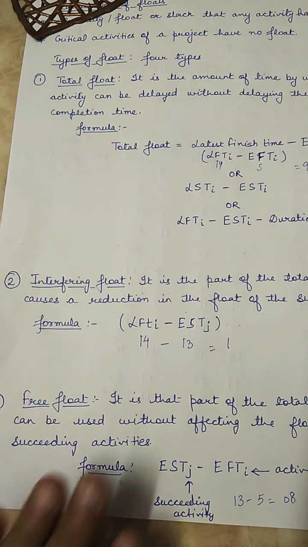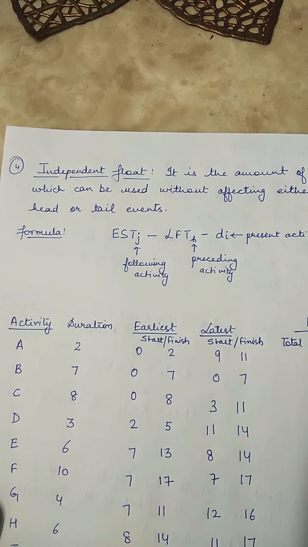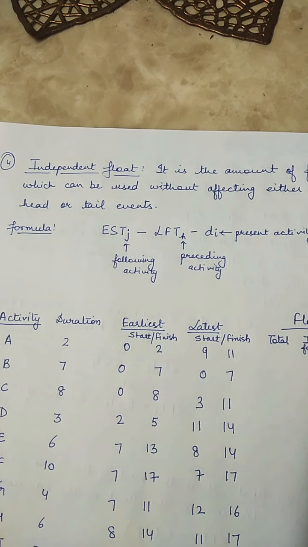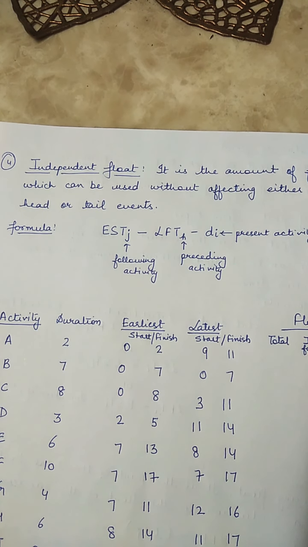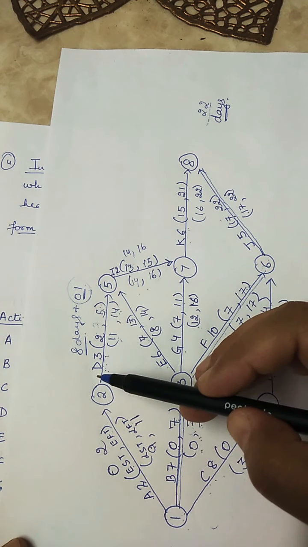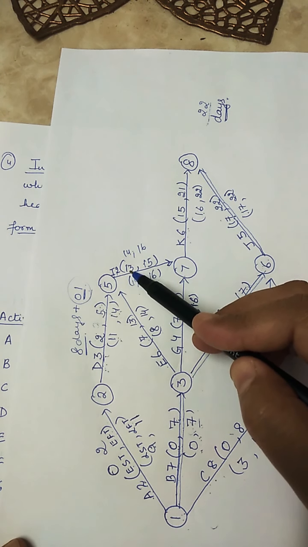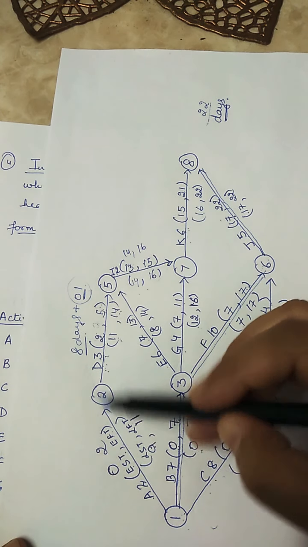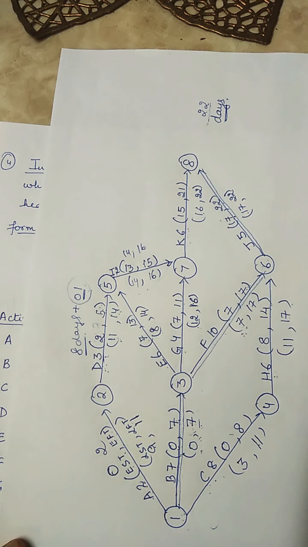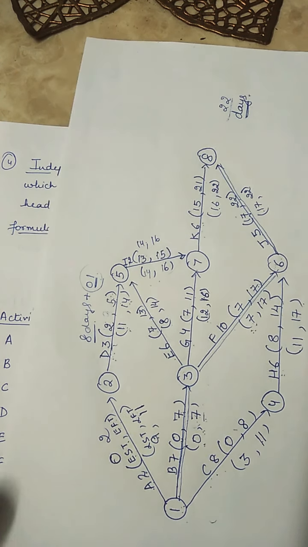There is one more type of float which is called independent float. Now what is independent float? It is the amount of float time which can be used without affecting either the head event or tail event. That means head event is this and tail event is this. It is that amount of the total float which will not affect the float of either the succeeding activity or the preceding. दोनों ही activities के float पे असर नहीं पड़े, वो amount जो है that is called independent float. And how it is calculated?